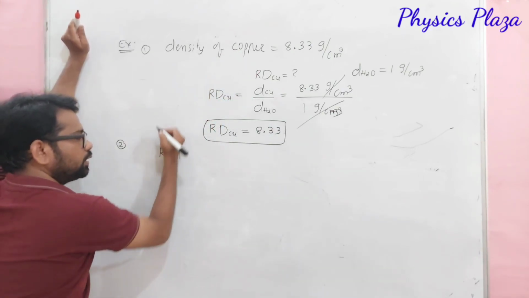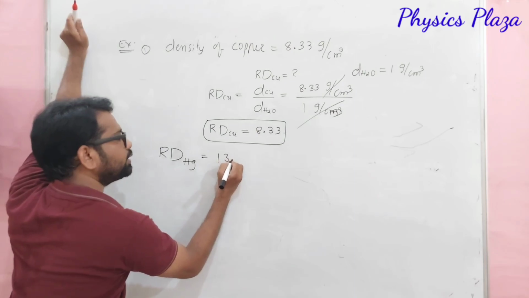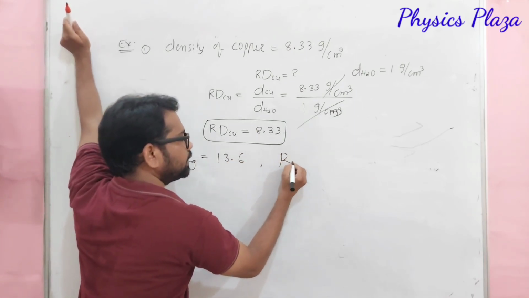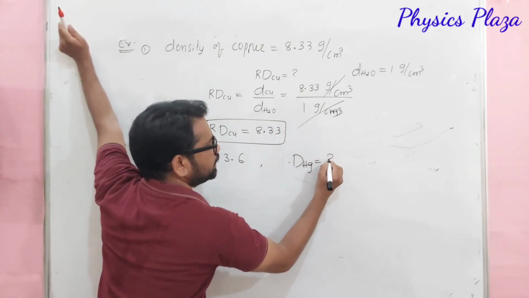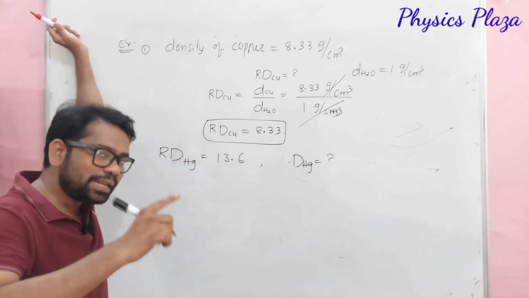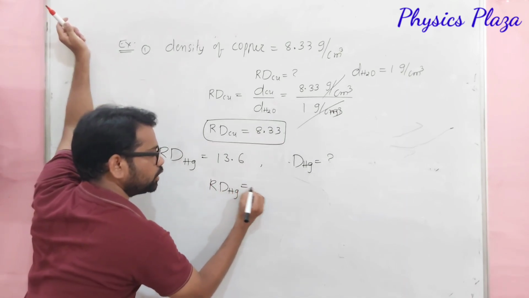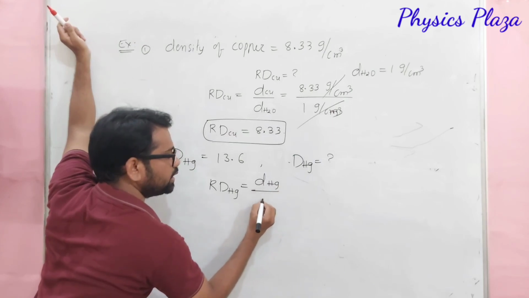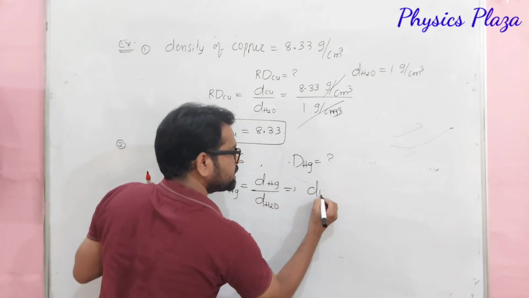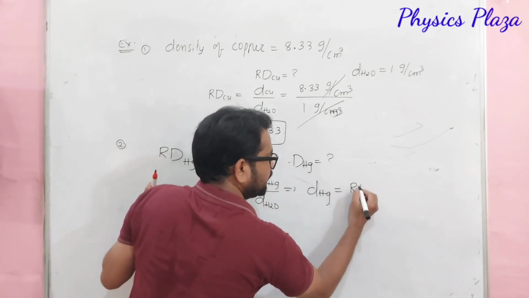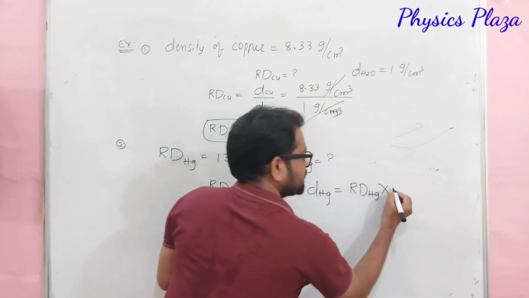Relative density of mercury is equal to 13.6. Then calculate the density of mercury. Then let us recall the relation between density and relative density. Children, we know that relative density of a substance is equal to density of that substance by density of water. So from this, can we write like this? Density of substance, that is density of mercury, is equal to relative density of mercury into density of water at 4 degrees Celsius.